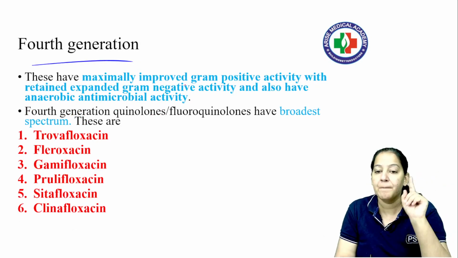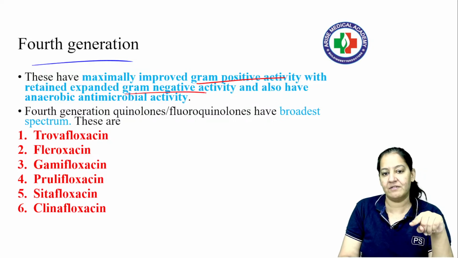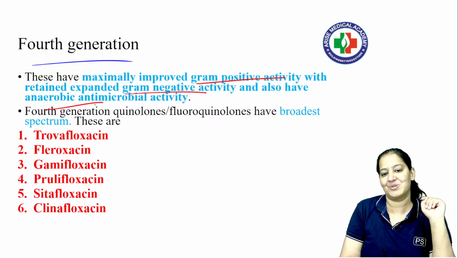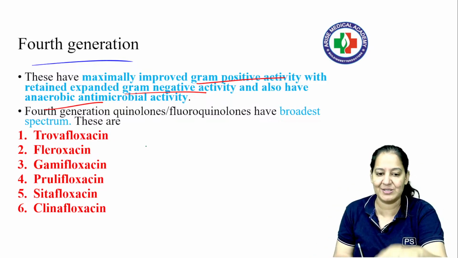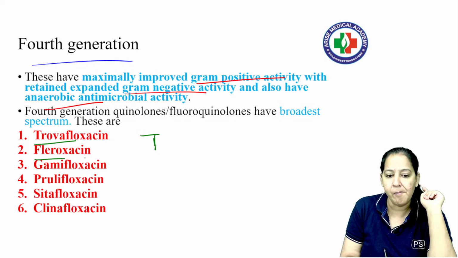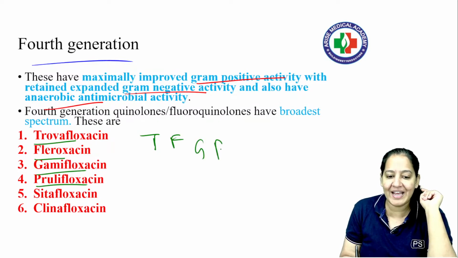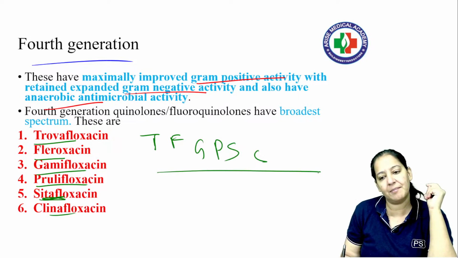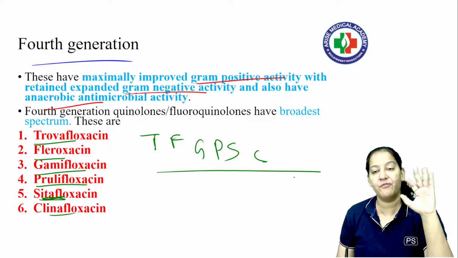Why are they the best? Because they kill all gram-positive, as well as all gram-negative, as well as anaerobic bacteria also. They kill everyone. And we have only 6 drugs here, the best fluoroquinolones: Trovaflox, Pleroflox, Gamiflox, Pruliflox, Sitaflox, and Clinaflox. Make some mnemonic, okay? And learn it. So these are the 4th generation, right?